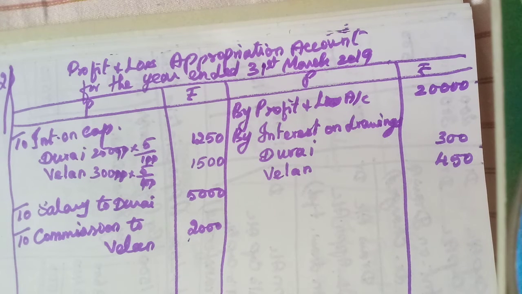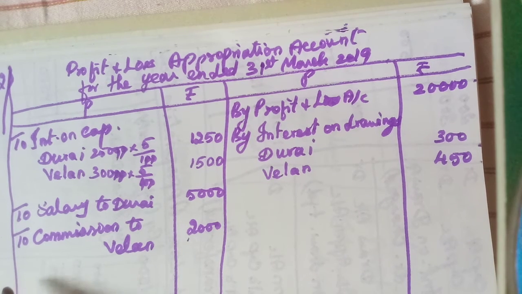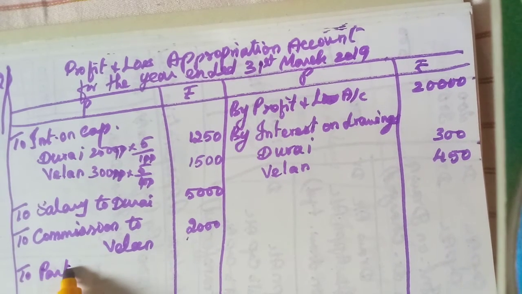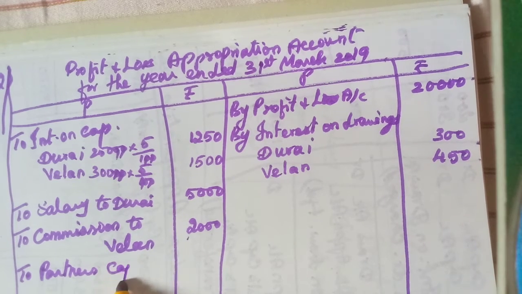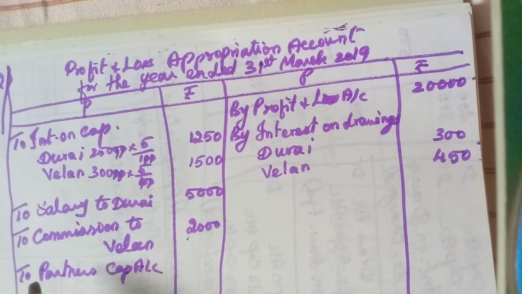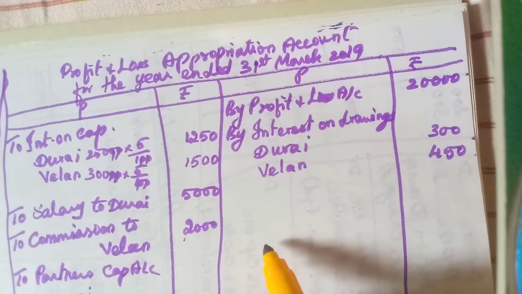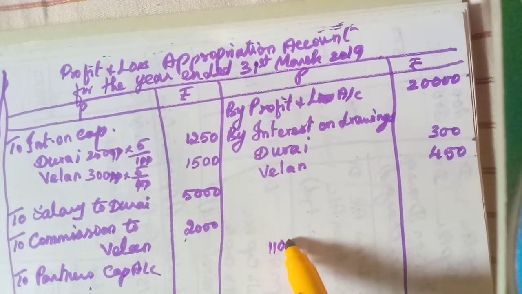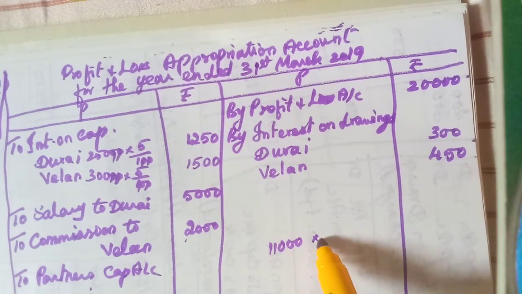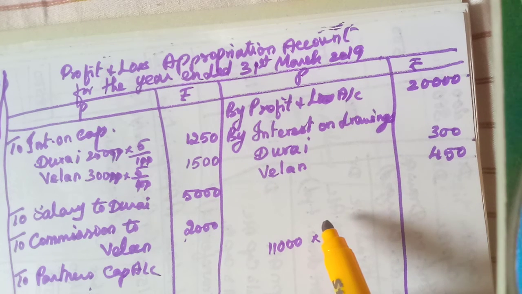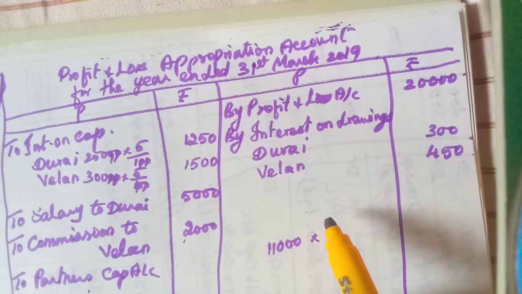So this 11,000, how we have to write? To partners capital account. We have to credit the partners capital account. Durai. We need to calculate, isn't it? How much? Here only I am showing. Okay, 11,000 into which ratio? 2:3. A, adjustment A is given, isn't it? Profits and losses to be shared in this ratio 2:3.